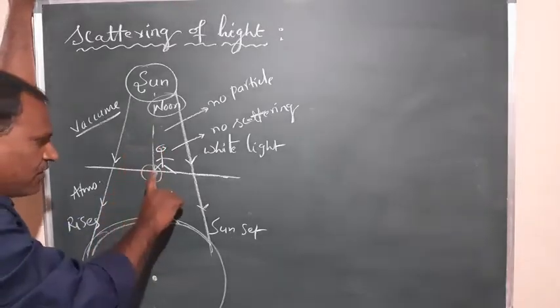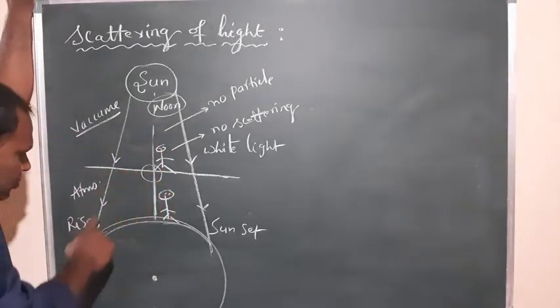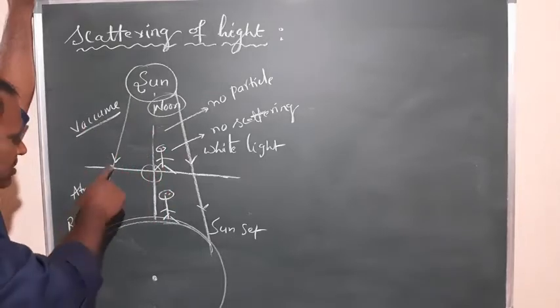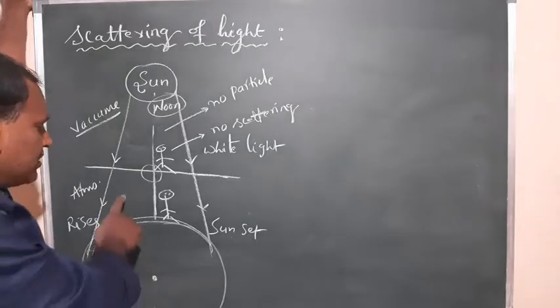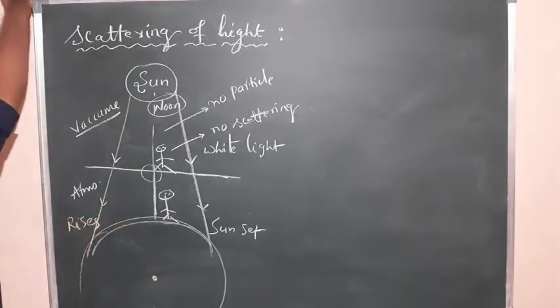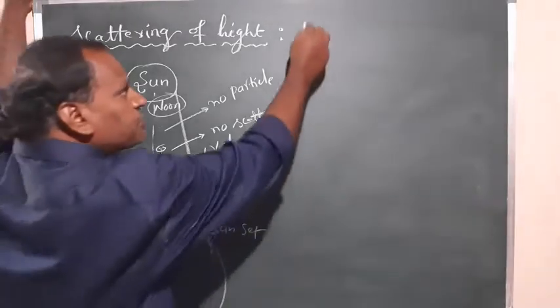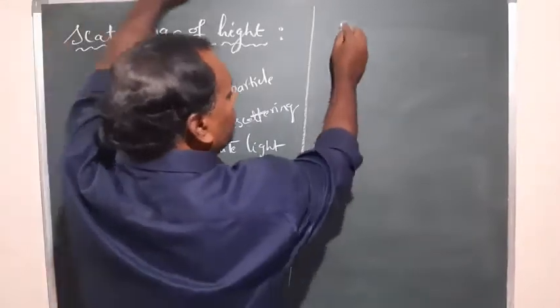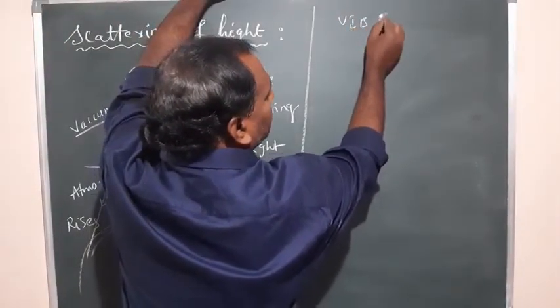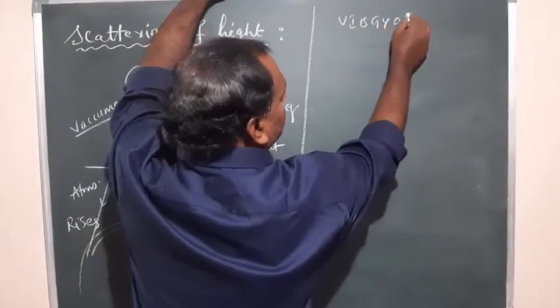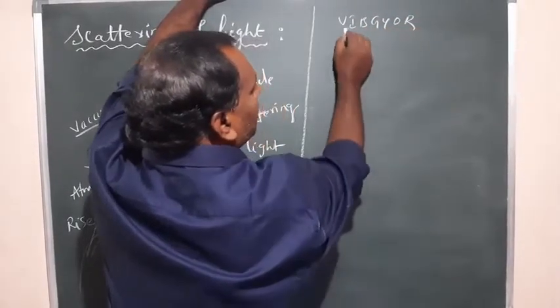This distance is very small compared to that distance. When light rays travel in the medium, scattering takes place more and more with the particles in the atmosphere, in VIBGYOR.